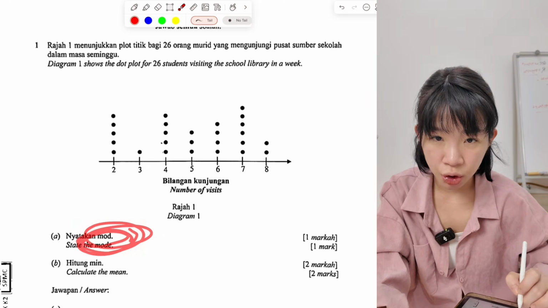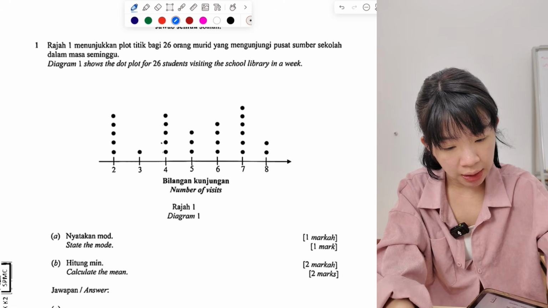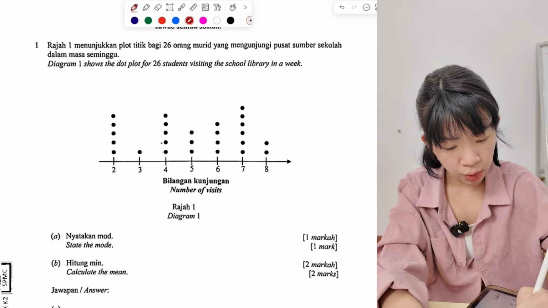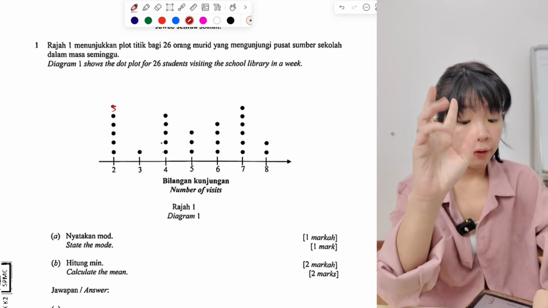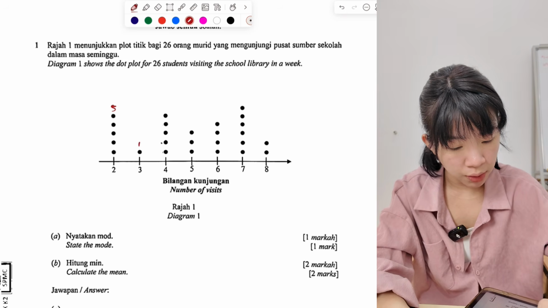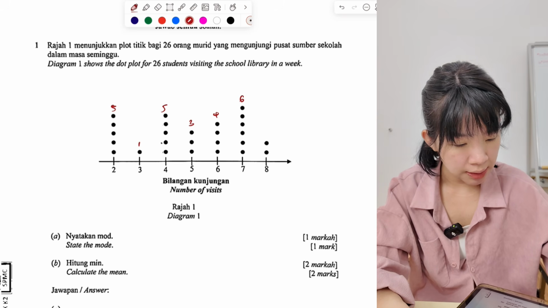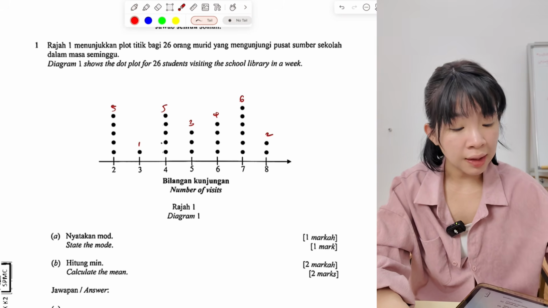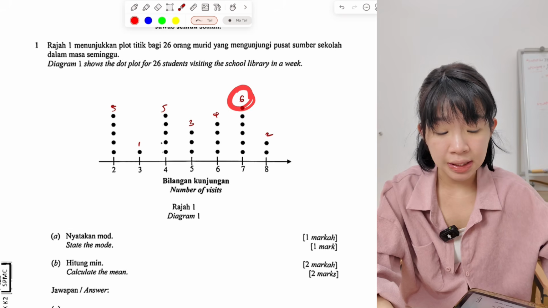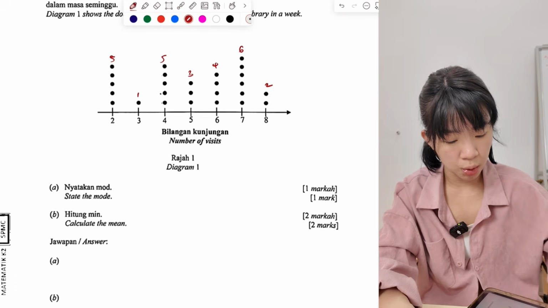So what is mode? Mode is the data that appears with the most frequency, the highest frequency. So here we have 1, 2, 3, 4, 5. Okay, we have 5 students visit the library 2 times in a week. 3 times, we got 1 student. 1, 2, 3, 4, 5. So this one 3, this one 4, 6, 2. So the data with the most frequency is 6. So we write 7. 7 is the data, it is the mode.